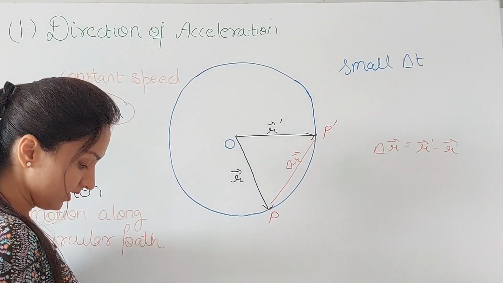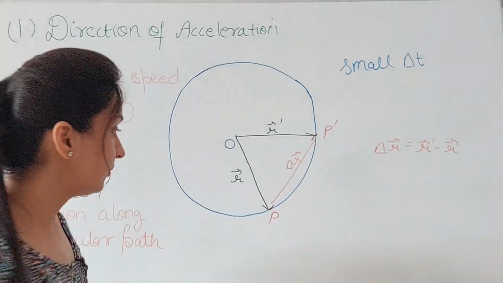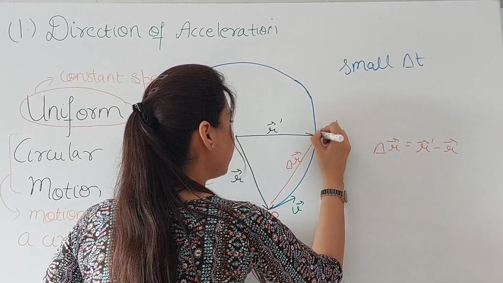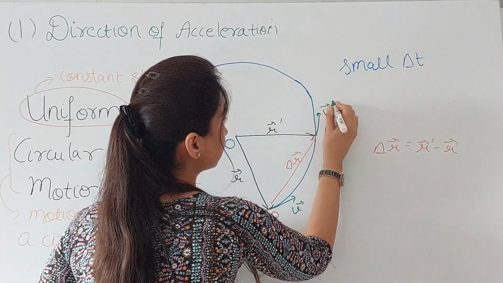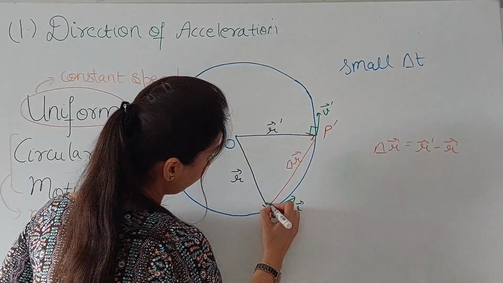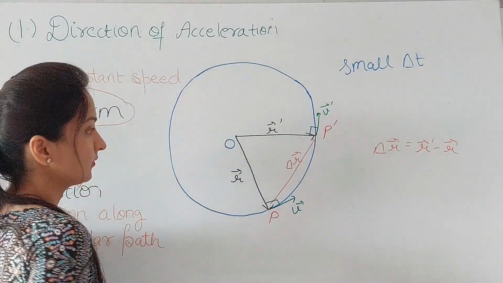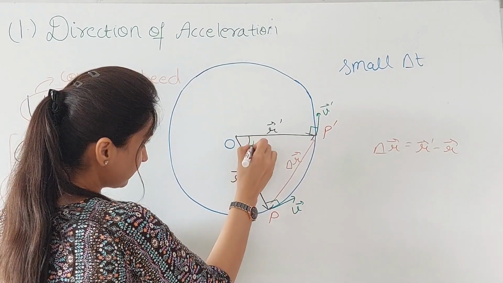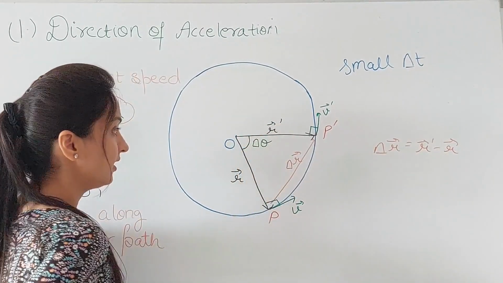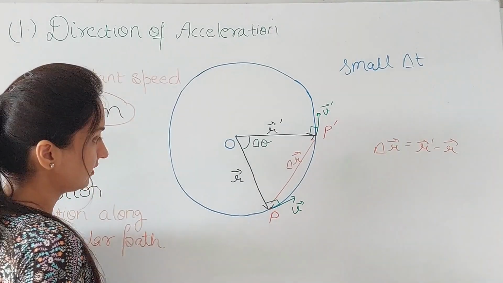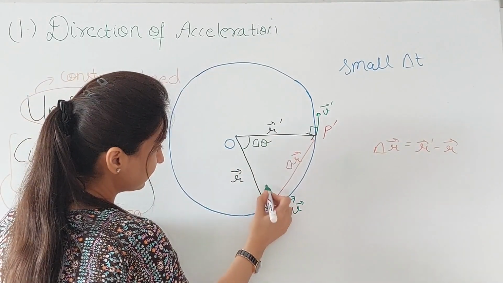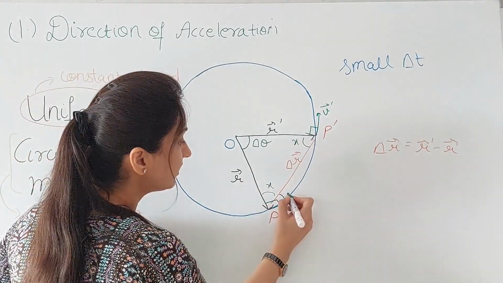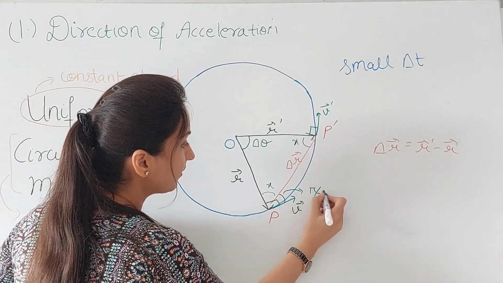Okay. And again you will be drawing the velocity vectors. These are along the tangent. Let this be v and this be v dash, such that these angles are pi by 2, and this angle again I will be using the same notation as earlier. Let this be delta theta, the angle between the position vectors, and this is an isosceles triangle. Let these angles again be x.